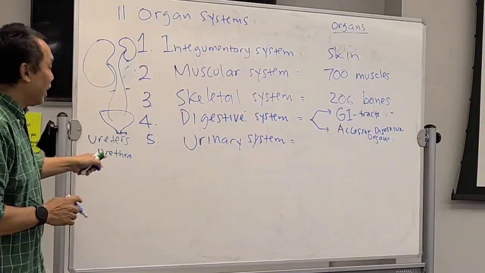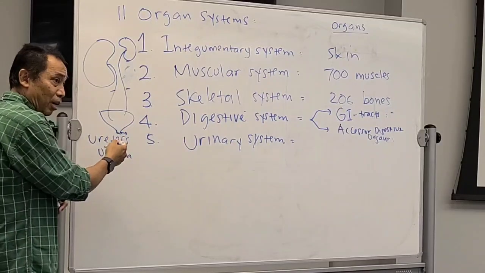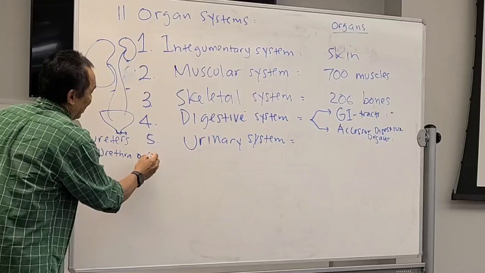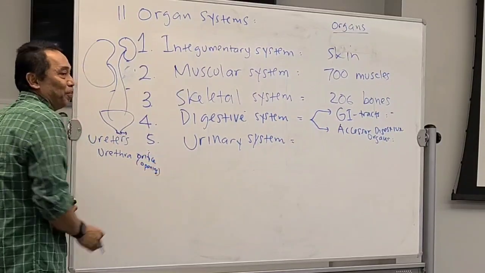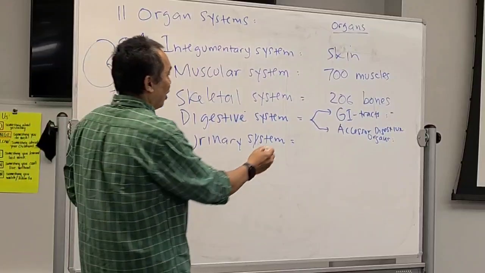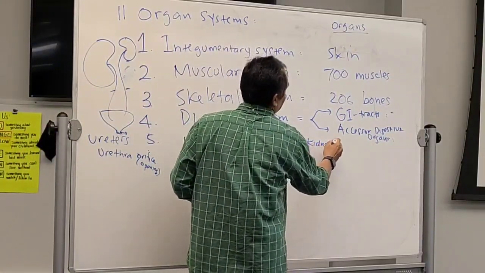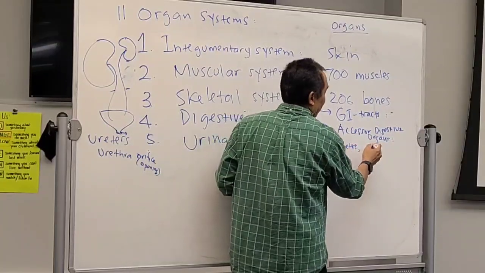And then from the urethra, it goes to an opening. It's called the urethral orifice or opening. That means opening. That's the last organ. Get it? So all the organs over here, starting from kidney, okay, ureters, right?